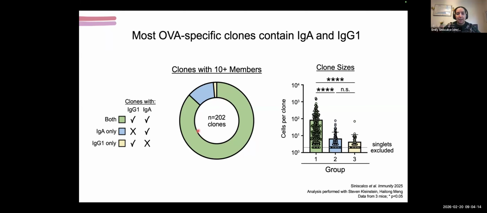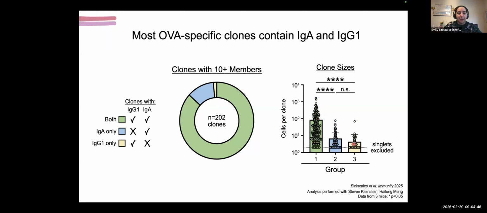If we just look at expanded clones that have 10 or more members, which, as you can see earlier, is really most of them, we see that there's a real enrichment for clones that contain both IgA and IgG1, suggesting that these, despite being spatially distinct across our locations in the gut, are generally clonally linked through a common ancestor. And then also these clones that contain both isotypes tend to be the largest. So we see that they're much larger than clones that contain only one or the other.